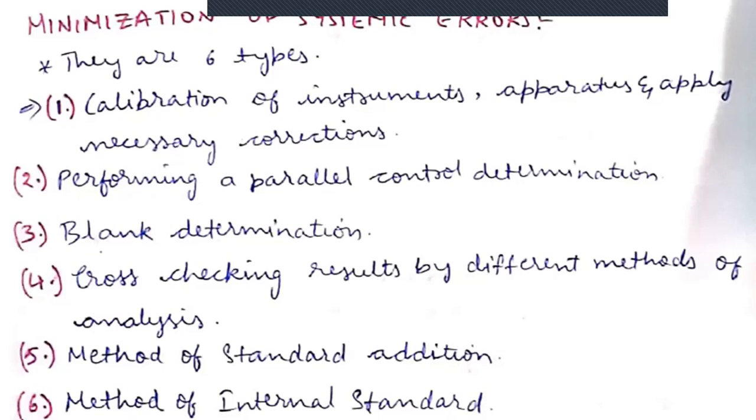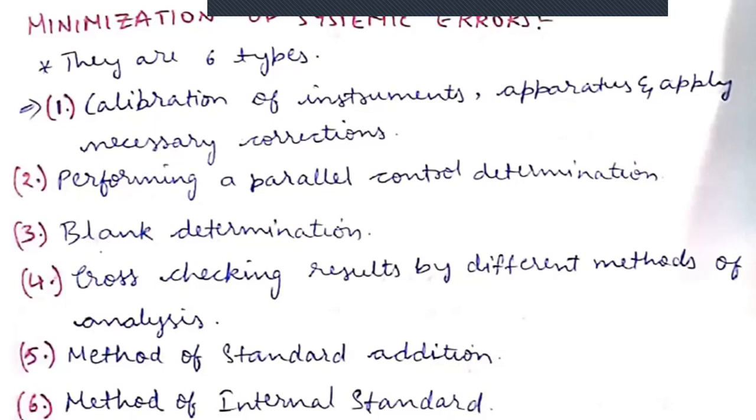So what is calibration? Calibration is the process by which we are comparing the test values with the standard values. So whether it is giving the standard value or not. For example, pH meter: when we are calibrating the pH meter, we are using buffer capsules. For example, a pH 7 buffer capsule.